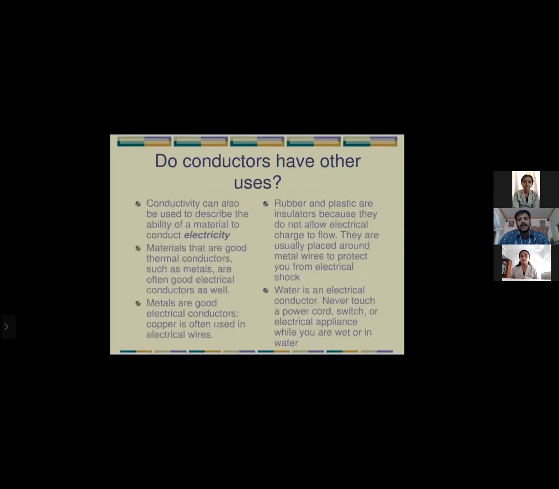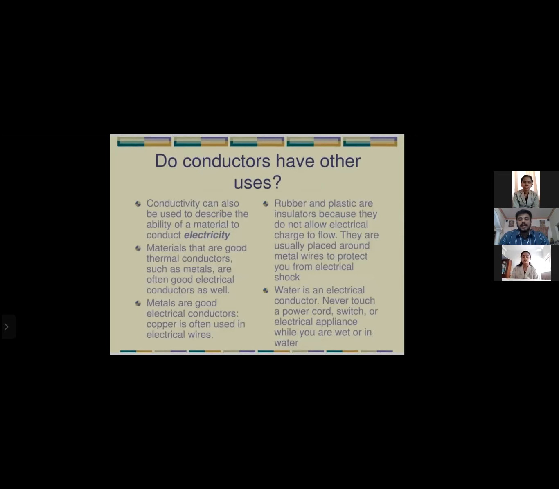Do conductors have other uses? Yes. Conductivity can also be used to describe the ability of a material to conduct electricity. Materials that are good thermal conductors, such as metals, are often good electrical conductors as well. Metals are good electrical conductors. Copper is often used in electrical wires.